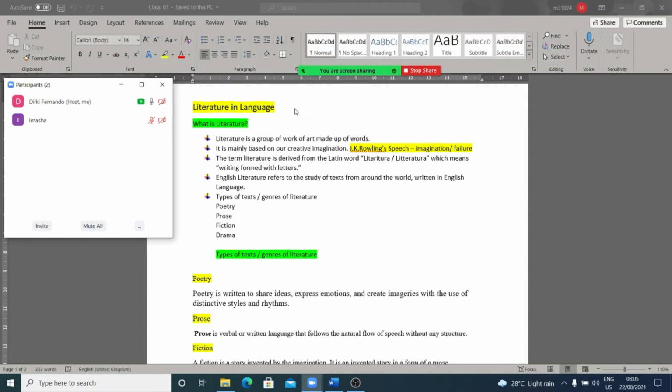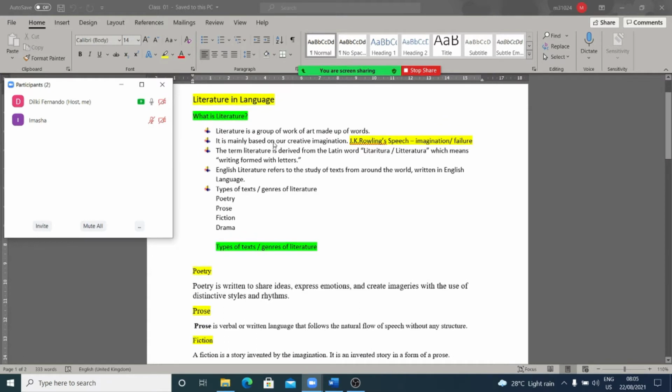Okay, so first let's understand what literature is. Look at these points. Literature is a group of works of art. We tell literature that it's a group of works of art, right? It is also a form of art which is made up of words.